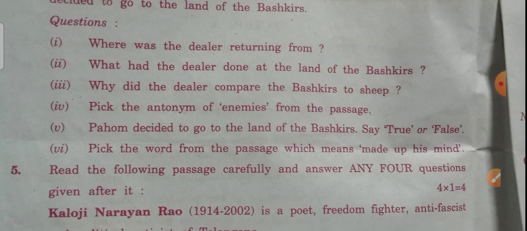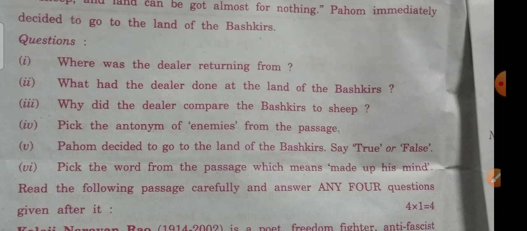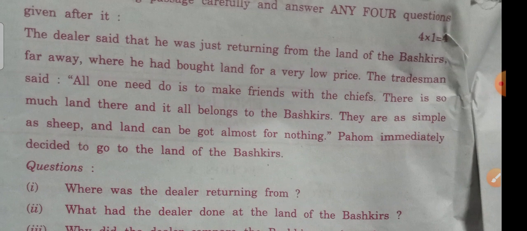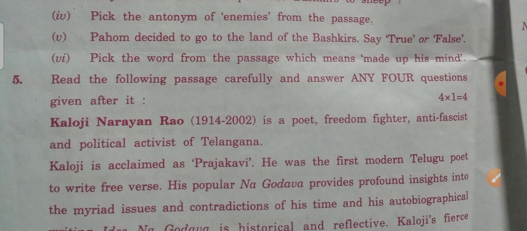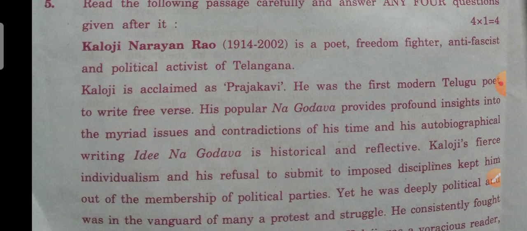Next, the sixth one. Overall, they have given 4 marks. Like 1, 2, 3, 4, 5, 6, there will be 6 questions, but if you attempt 4, you will get the 4 marks. Next, read the following passage carefully and answer any 4 questions given after it. In this also, any 4 questions. They have given 6 there, but answer 4.